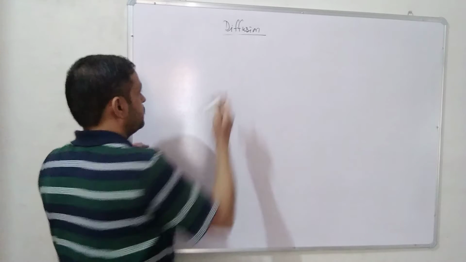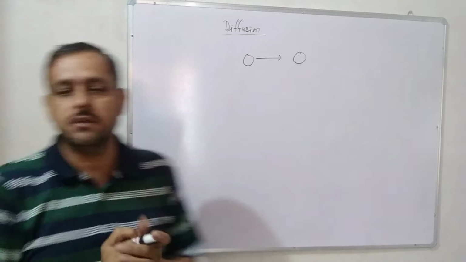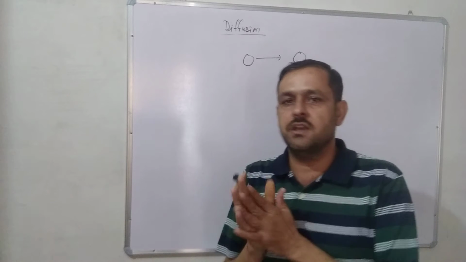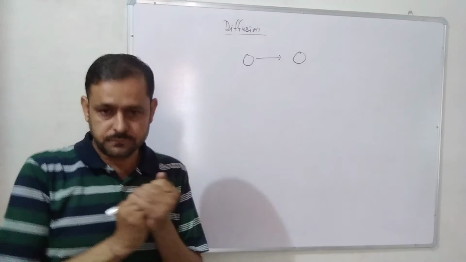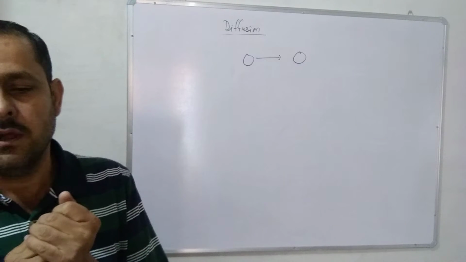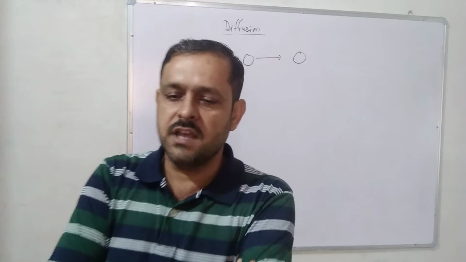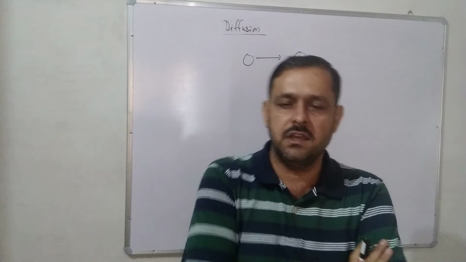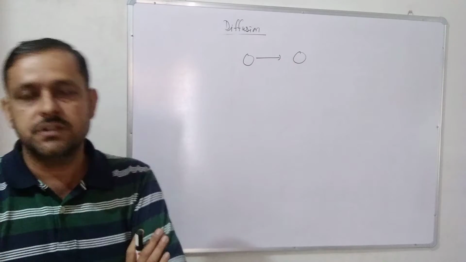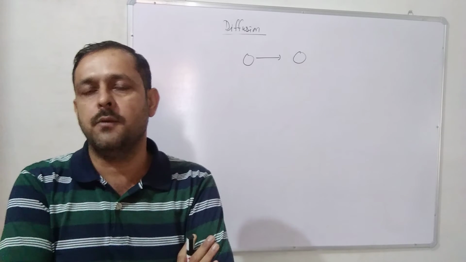Means the movement of particles or molecules from higher concentration to lower concentration is called diffusion. Movement by diffusion is passive and may be from one part of the cell to another, or from one cell to another cell. Diffusion is a slow process, no energy expenditure takes place, and it does not depend on the living system.